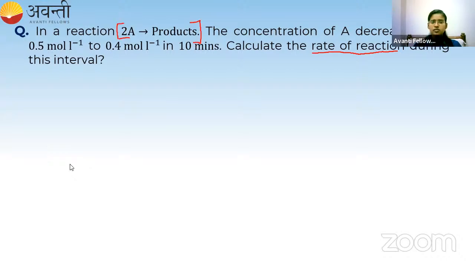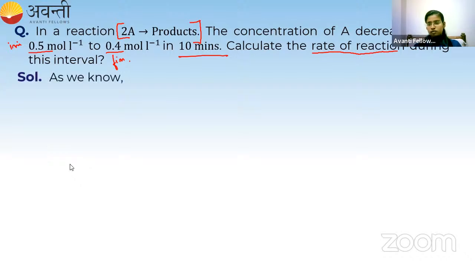This is the initial concentration and this is the final concentration, because the concentration of A is decreasing from 0.5 to 0.4. And the time taken is given in minutes. So how to calculate the rate of the reaction?